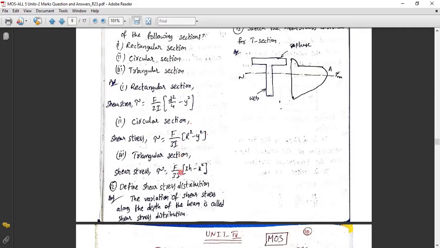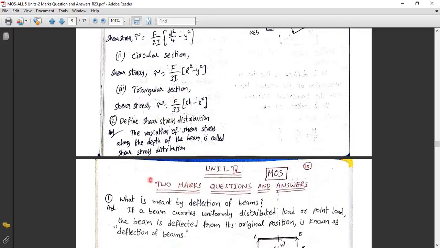So for the rectangle section also, what is there? For the rectangle section, tau is equal to F by 3I into (xh minus x squared). So it is given by derivation directly, but you remember it here for 2 marks, which will be helpful for you in the examination.